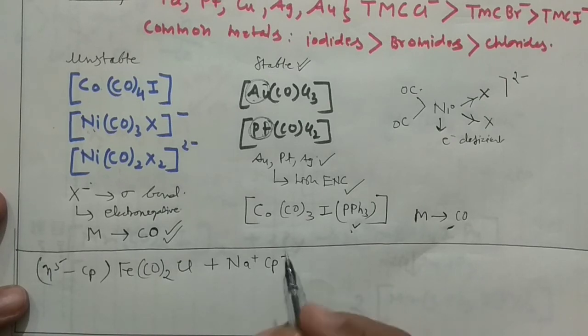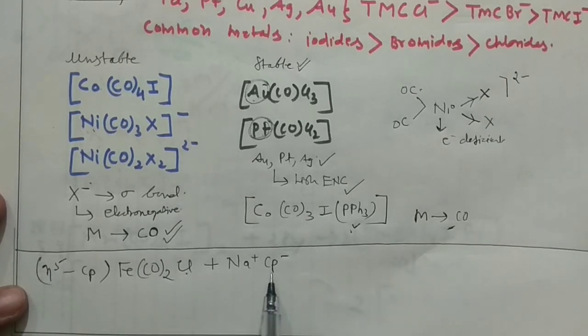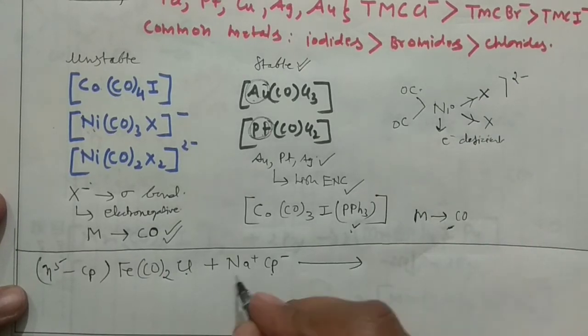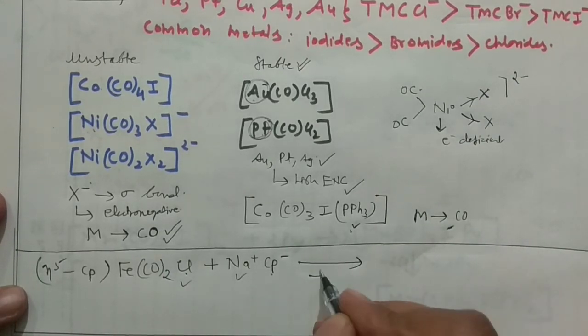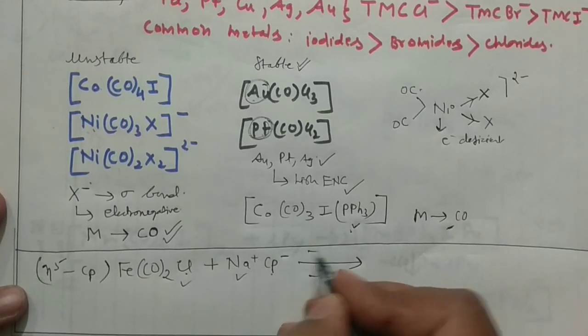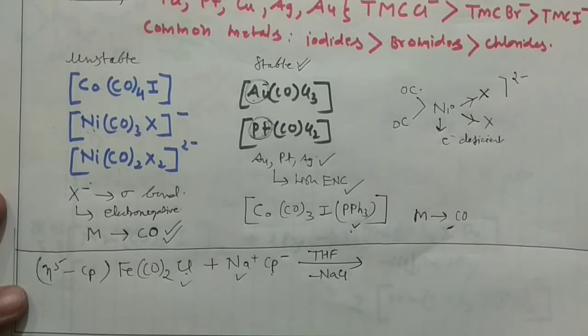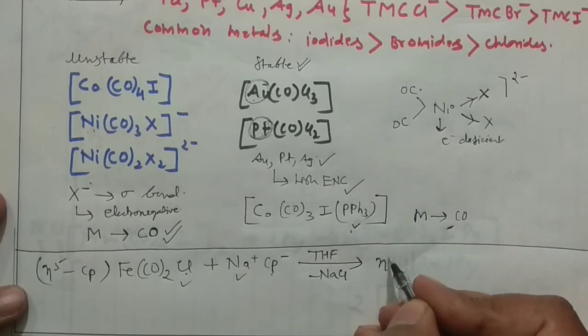So what will happen actually? Your halogen would be replaced with this Cp. Okay, so what will happen? This sodium and this Cl, they will remove NaCl from here. Of course, you have to take tetrahydrofuran as solvent, and what would the compound result?